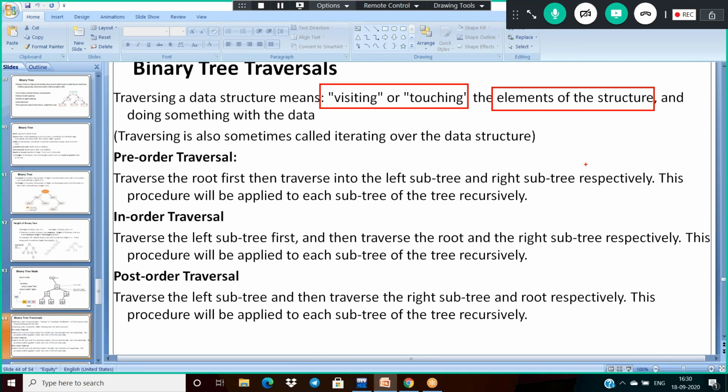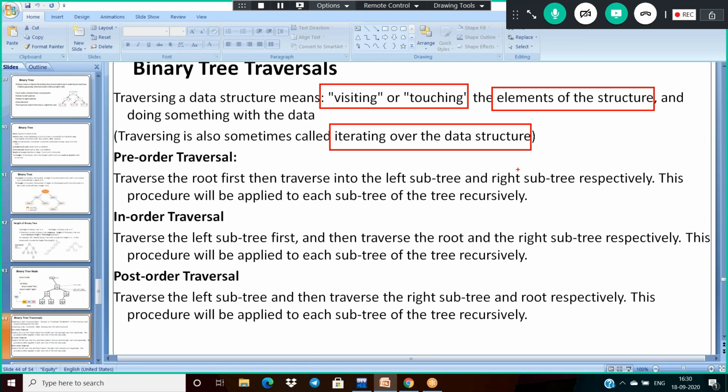Sometimes we also say traversing means we are iterating, doing some implementations on the elements of the data structure. So traversing is nothing but iterating over the data structure. Okay, we already observed this in the case of linked list, doubly linked list, stack, and queue. Traversing a tree means we have to visit each and every element of the data structure. For that purpose, we use this word, traversing.